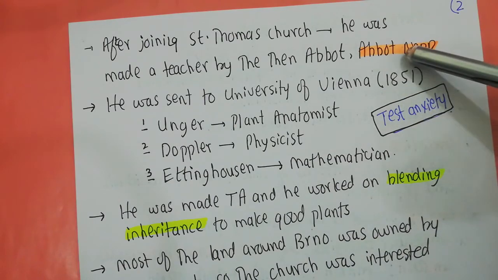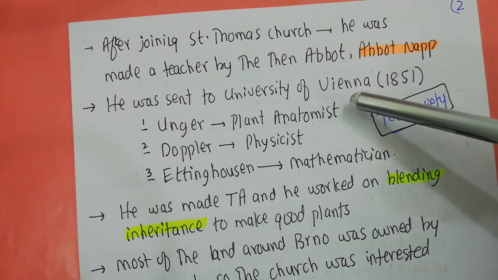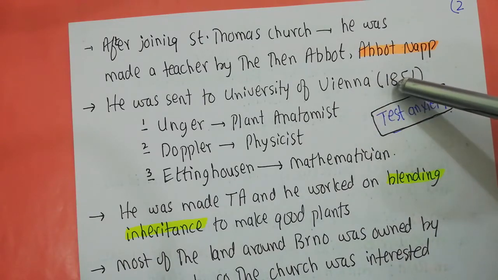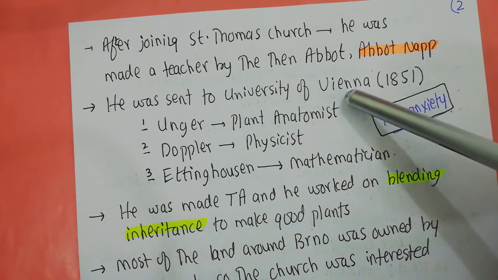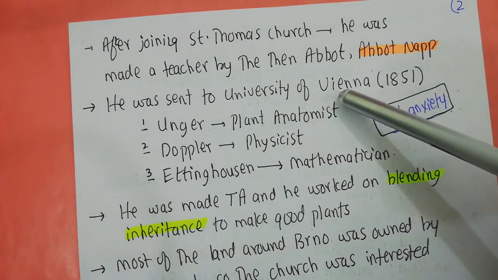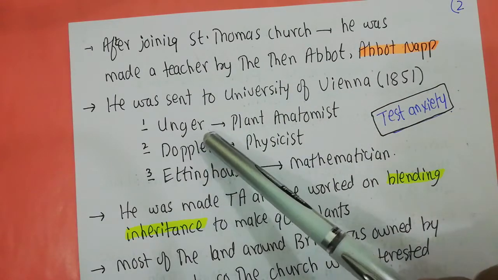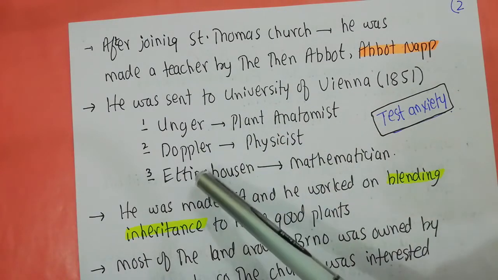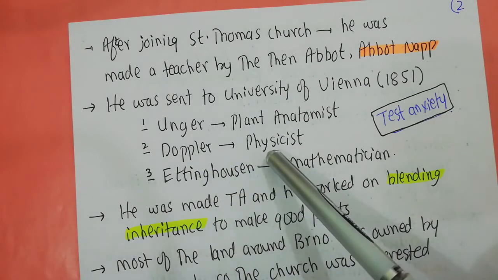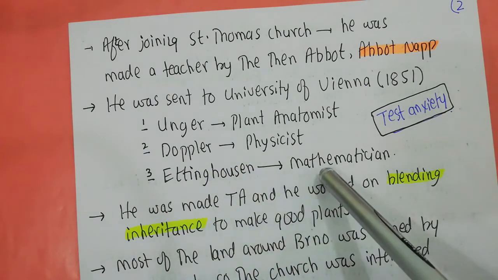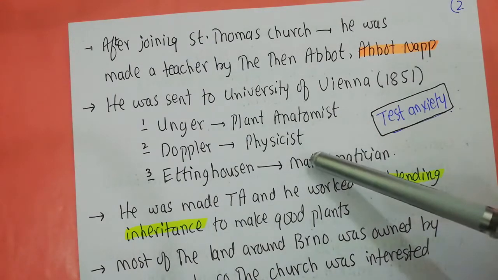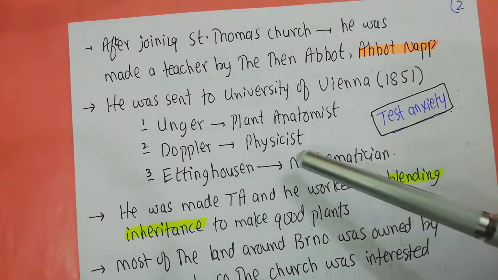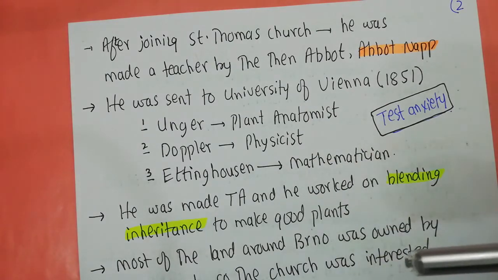So Abbot Nab decided to send Mendel to the University of Vienna in 1851 so that he can get some teaching credentials. At the University of Vienna, he was under the influence of three important teachers. One was Unger, a plant taxonomist. The other one was Doppler, who was a physicist, and Eddinghausen, who was a mathematician. Specifically, Unger and Eddinghausen have a very important role when you talk about the laws of Mendel.